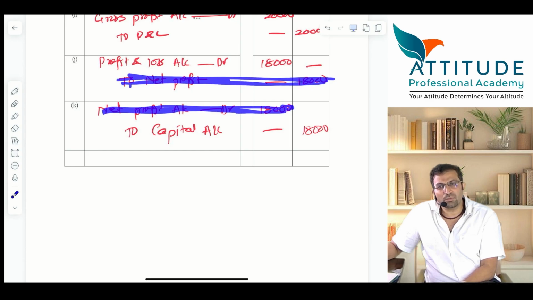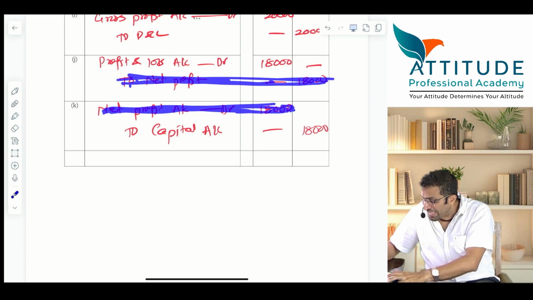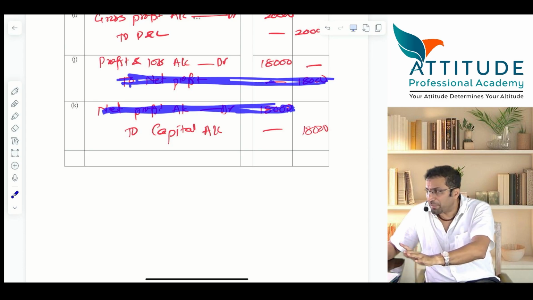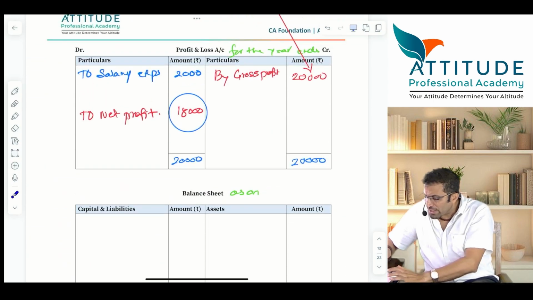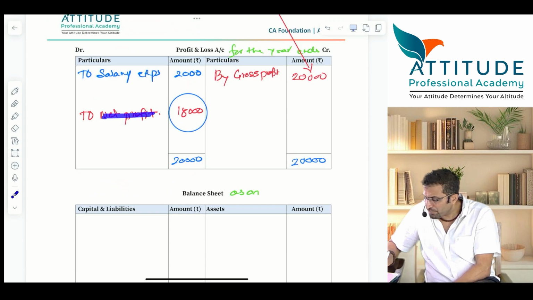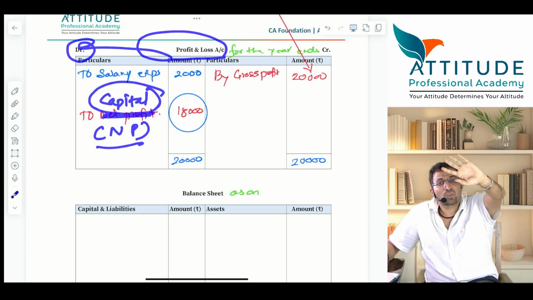P&L account debit to capital account. Now tell me, can I bypass that account, net profit? Answer, I can bypass. If I have passed this entry P&L to capital without opening net profit, then how will it be shown in the P&L account? Should I show it as net profit or directly to capital? So P&L account debit to capital. In bracket I will put it as net profit. But the journal entry is P&L account debit to capital. Is that clear? So I need not open net profit account. I can bypass it. Possible.